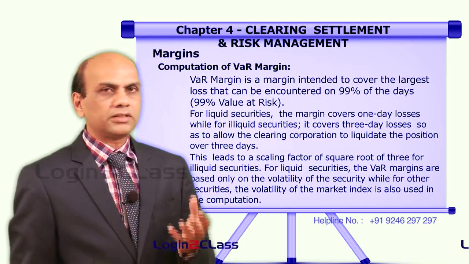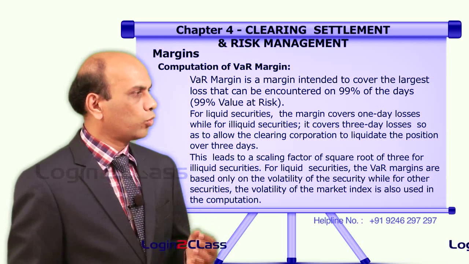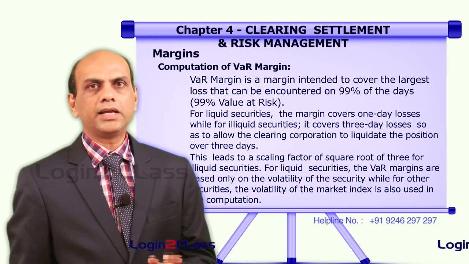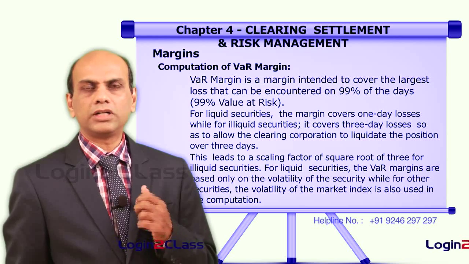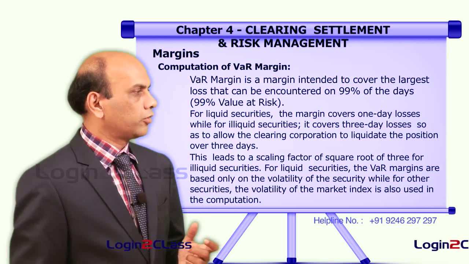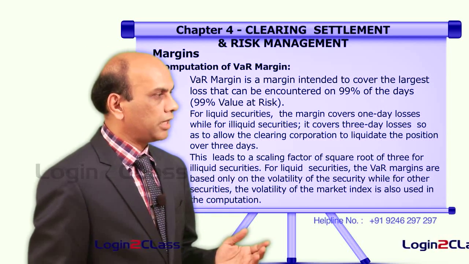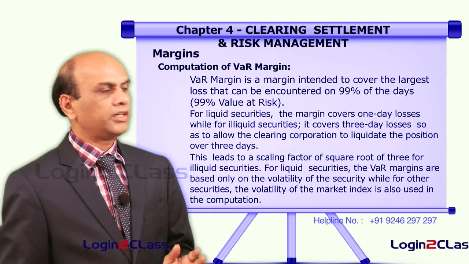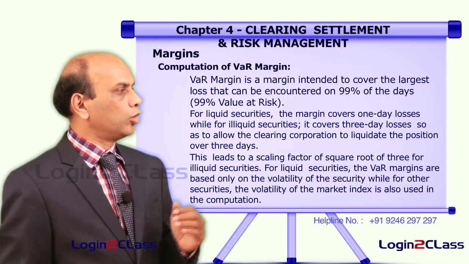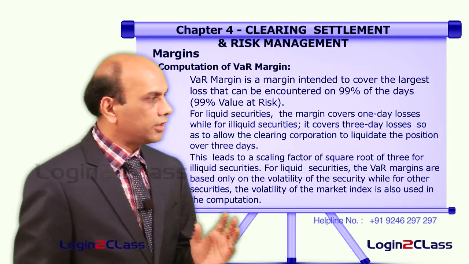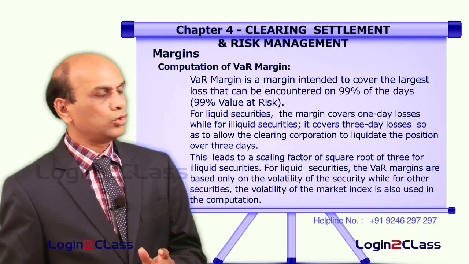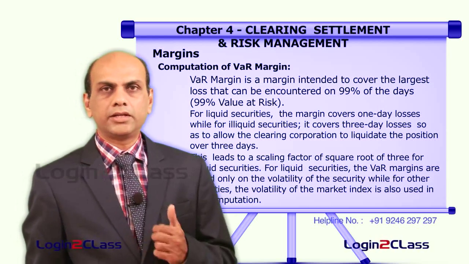This leads to a scaling factor of square root of 3 for illiquid securities on this volatility. For liquid securities, the VAR margins are based only on the volatility of the securities, while for other securities the volatility of the market index is also used in place of security volatility.